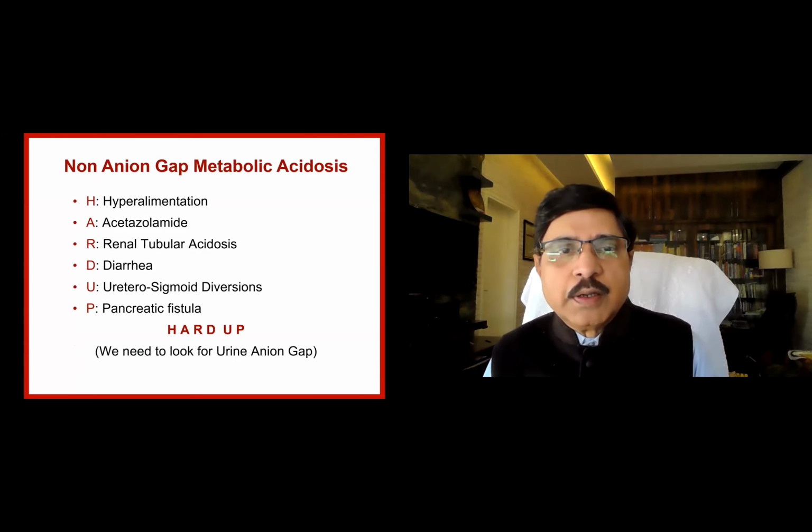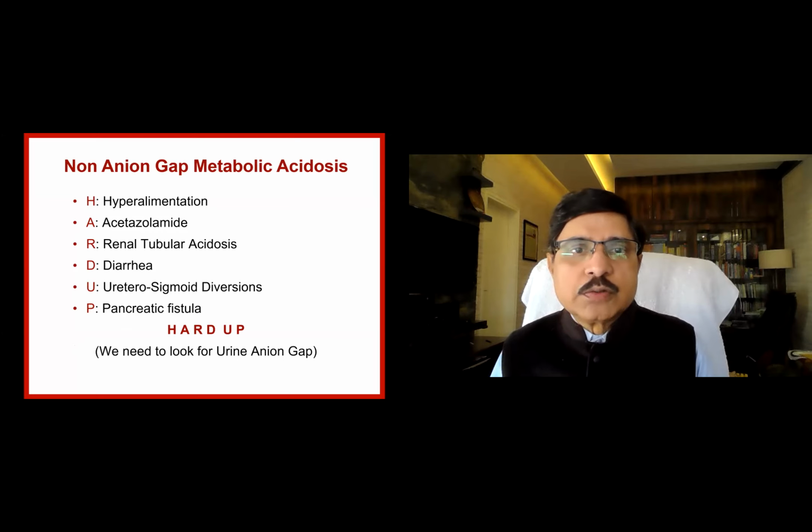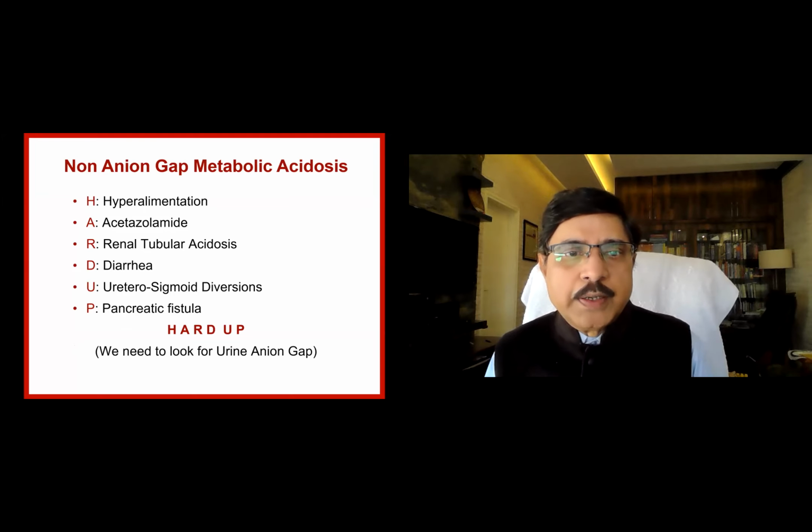The other mnemonic for non-anion gap is HARDASS, similar ones only: hyperalimentation, acetazolamide, renal tubular acidosis, both primary and tertiary, and then diarrhea, ureterosigmoid diversions, and pancreatic fistula.